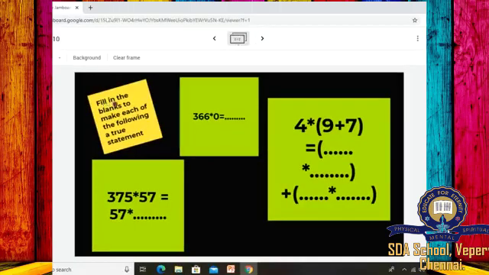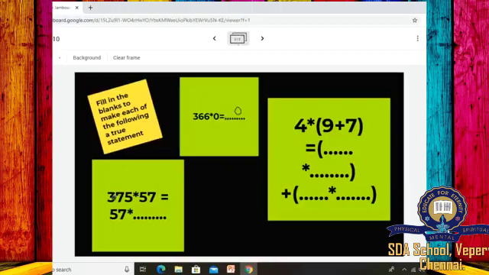The next is fill in the blanks to make each of the following a true statement. So 366 into 0 will be equal to what? Yes, if a whole number is multiplied by 0, you will get 0.